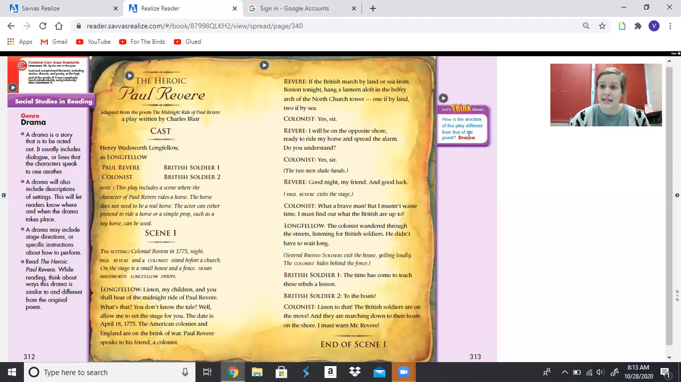How is that colonist going to get that information to Paul Revere? That's right, guys. He's going to light a lantern. 1, if they're traveling by land, and 2, if they're traveling by sea. And we just heard them say, get to the boat. So how many lanterns is he going to light? 2. Good job, guys. Let's keep reading.